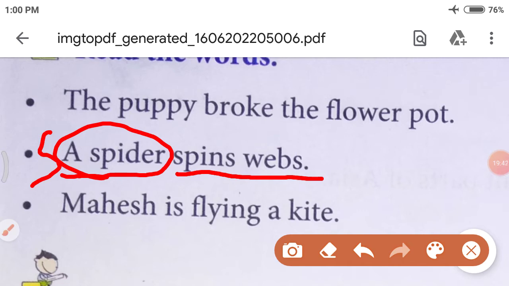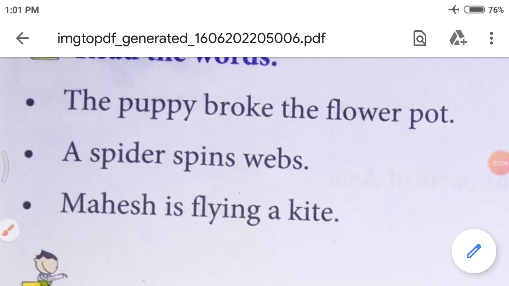A sentence which gives you information about the subject is called predicate. Right? So, spins webs is the information which is given about the subject. So the remaining part is called predicate. Understood? Very nice. Now let's see the last sentence.